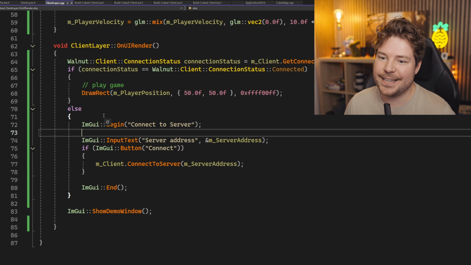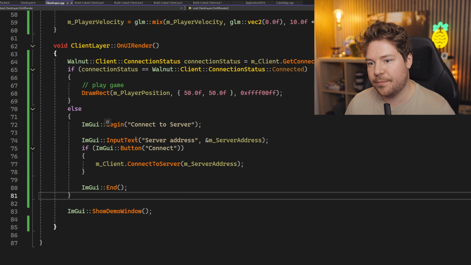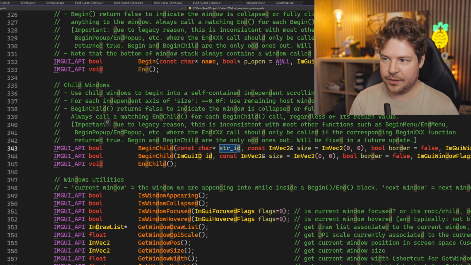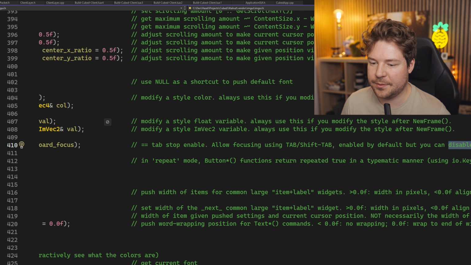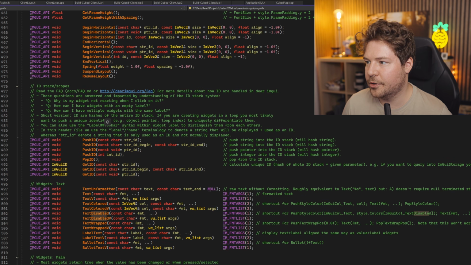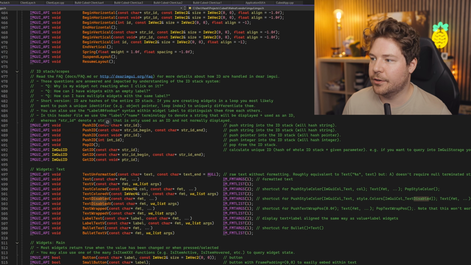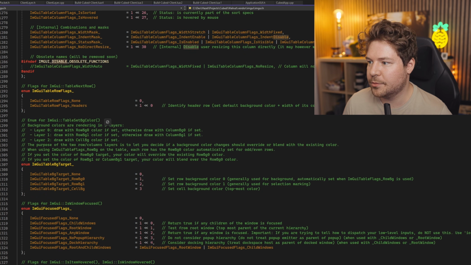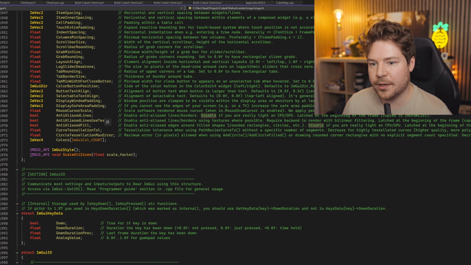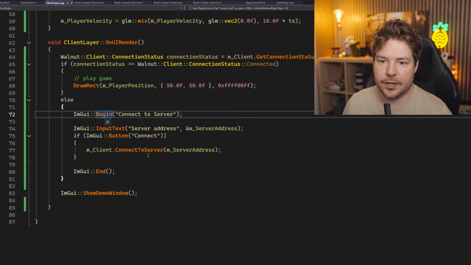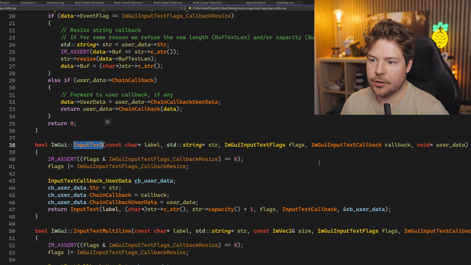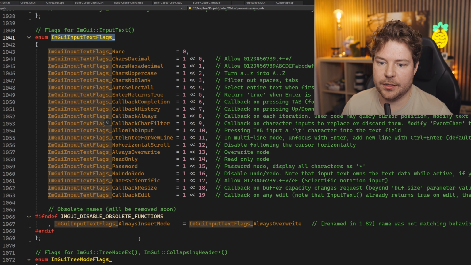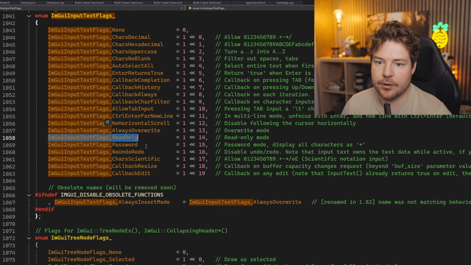So that's what we'll do, obviously. I think if it's connecting, I'd like to display this stuff, but maybe disable it. And to disable ImGui elements, I'm trying to remember, because in Hazel we just have some helper things that can basically push disabled stuff onto the stack, I guess. So everything in that scope is basically disabled, which is super useful, but I'm not really sure how to do that. I think there's just a flag that goes onto these things, like ImGui text flags, and it might just be read only. Yeah, read only.